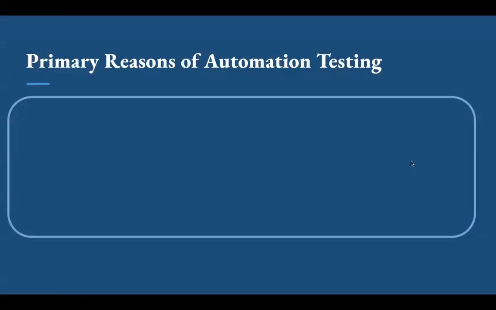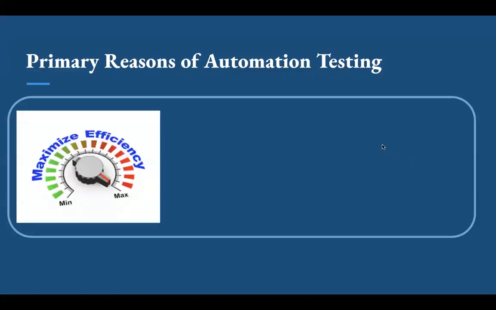We can use test automation primarily for three reasons. The first one is efficiency. We want to make sure that the software runs faster and our tests get executed faster, and it can be doing things much more quickly, with high quality and cost effective.